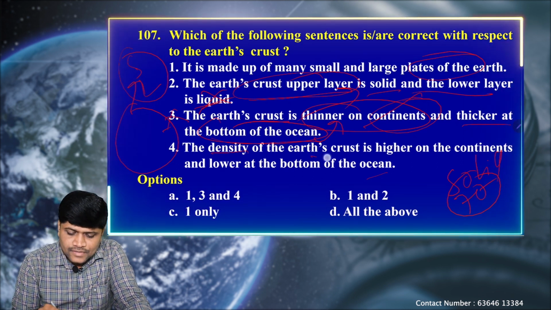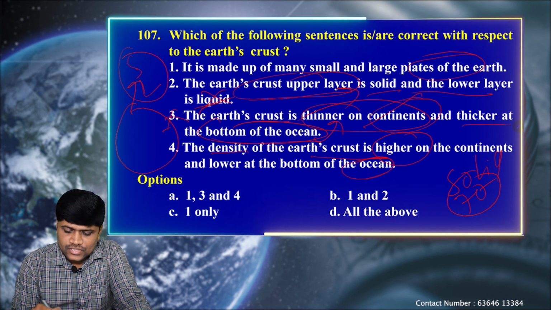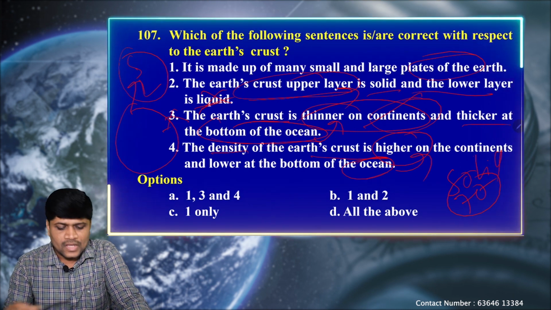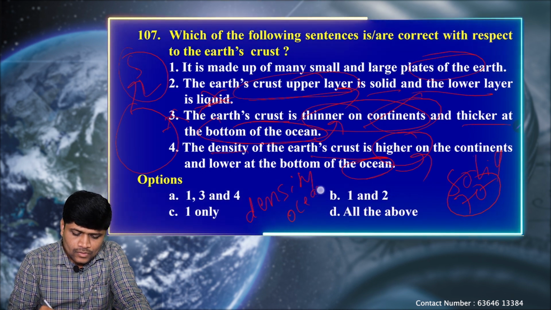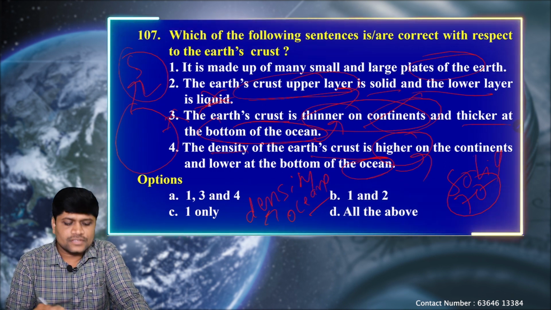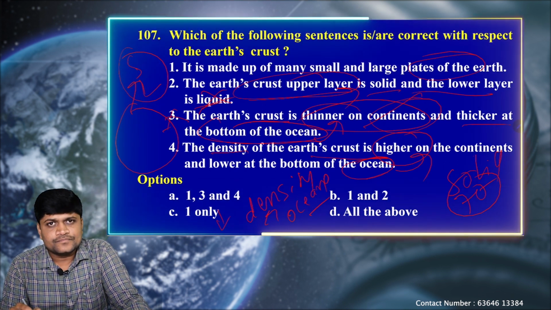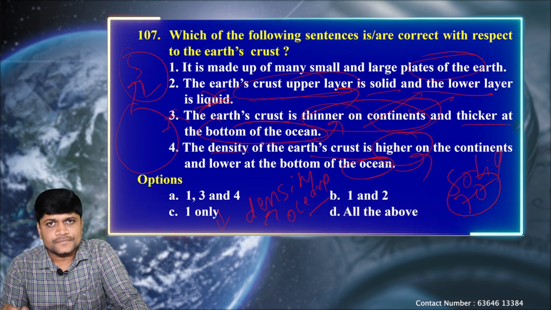Next, the density of the earth's crust is higher on the continents and lower at the bottom of the ocean. Again, this is also interchanged. The density is more in the oceans because it is completely made up of water. That's why density is more in the oceans and less in the continents. But the thickness is more on the continents and less at the bottom of the oceans.